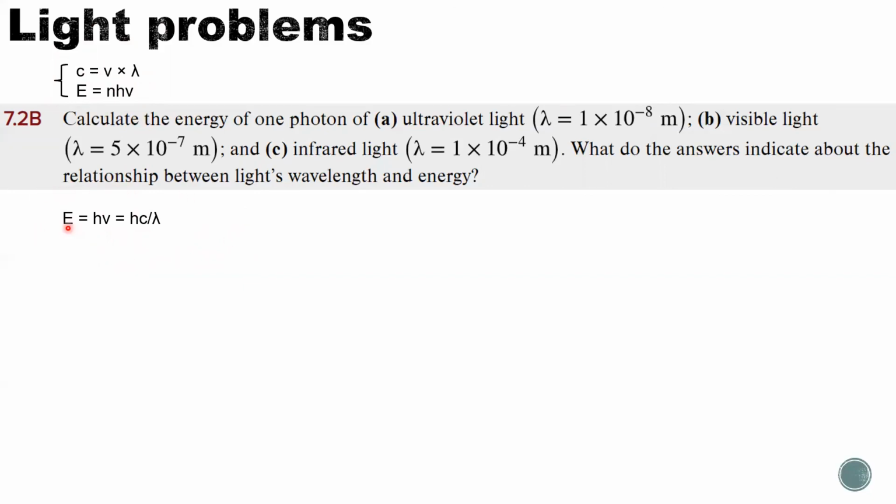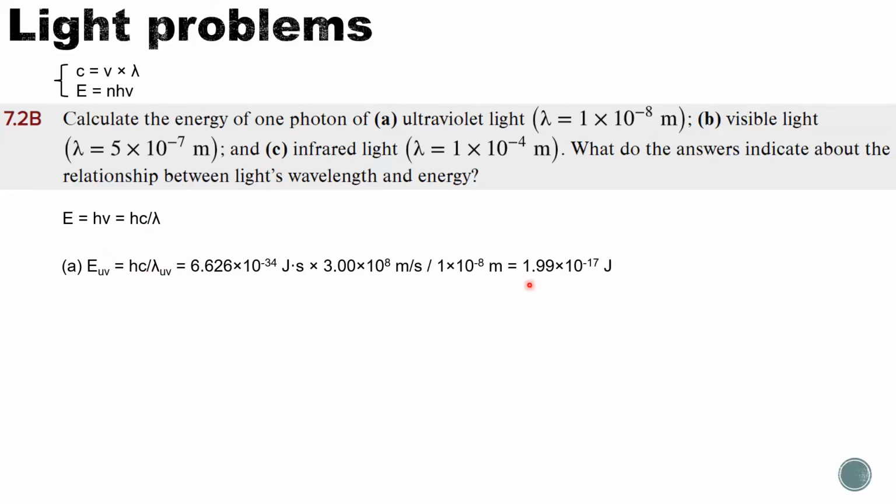If you use the Planck constant as 6.626 times 10 to the negative 34 joule seconds, then you have to use a lambda with the unit in meters, the speed of light in meters per second, and then the energy in joules. So for UV, we do hc over lambda UV. All lights share the same speed of light, 3 times 10 to the 8th.